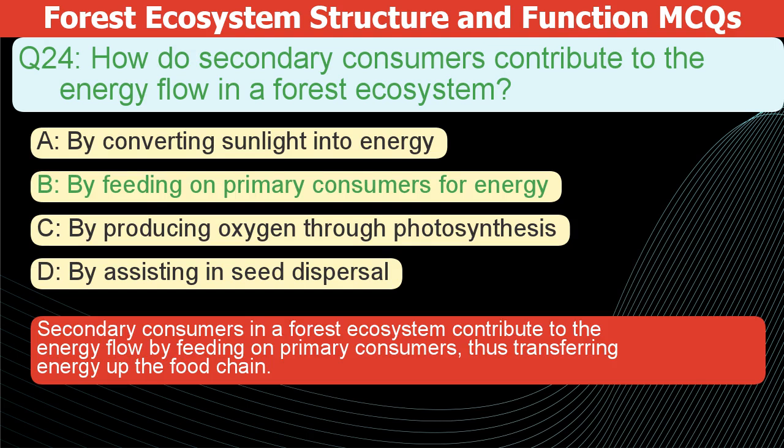Secondary consumers in a forest ecosystem contribute to the energy flow by feeding on primary consumers, thus transferring energy up the food chain.